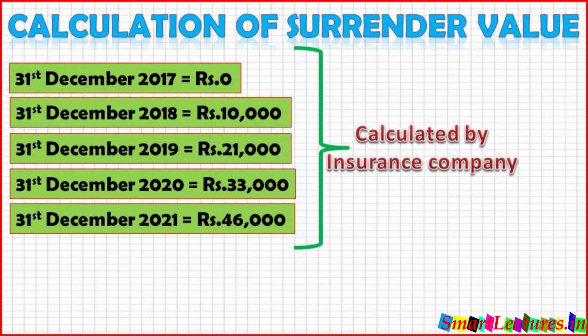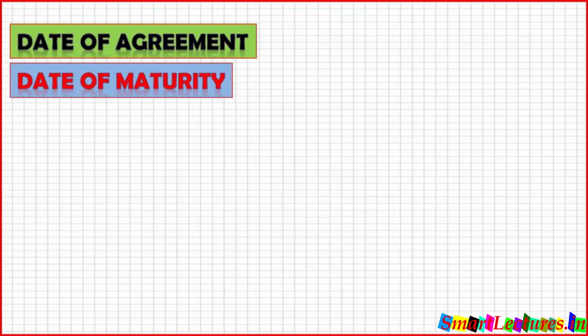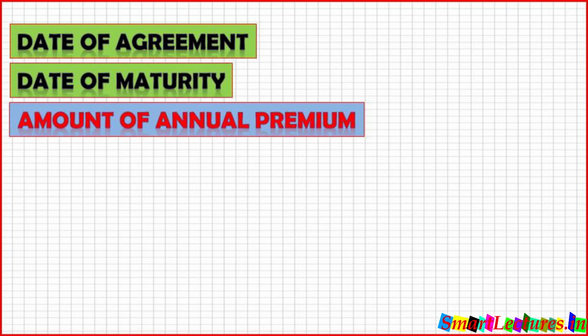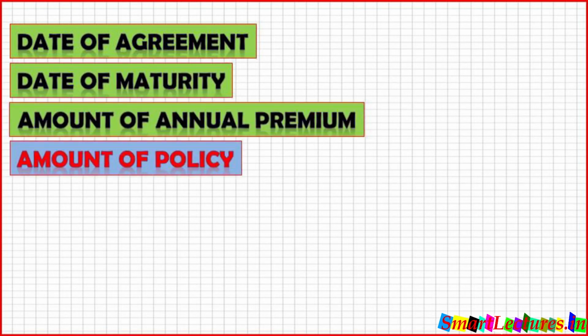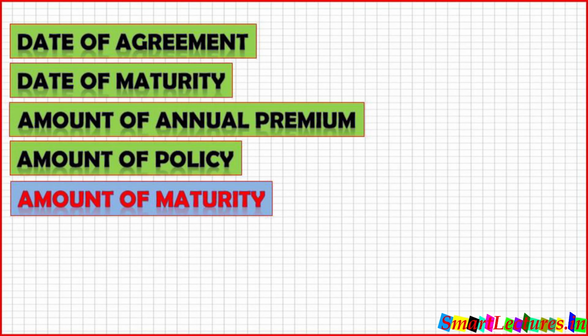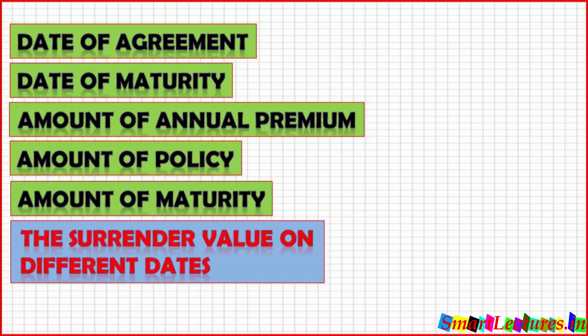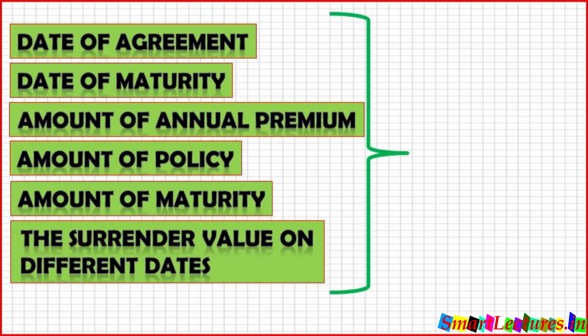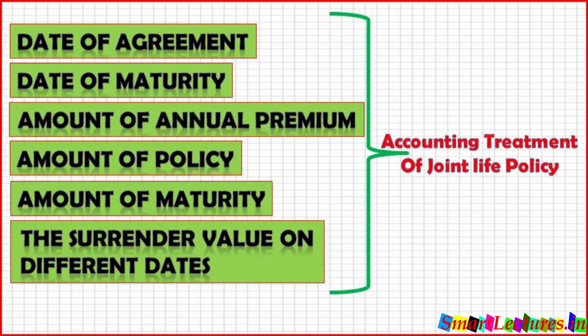So in the upcoming episodes, we must be aware of the date of agreement, date of maturity, the amount of annual premium, the amount of policy, the amount of maturity, and the surrender values on different dates. These are all things that will be required for the accounting treatment of joint life policy in the firm in the upcoming episodes.